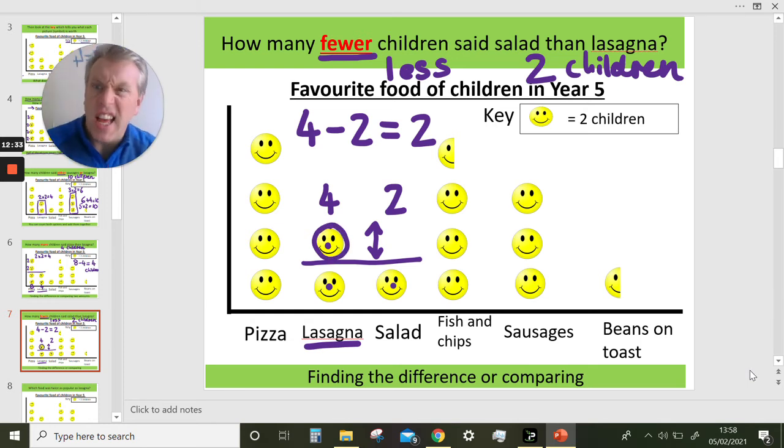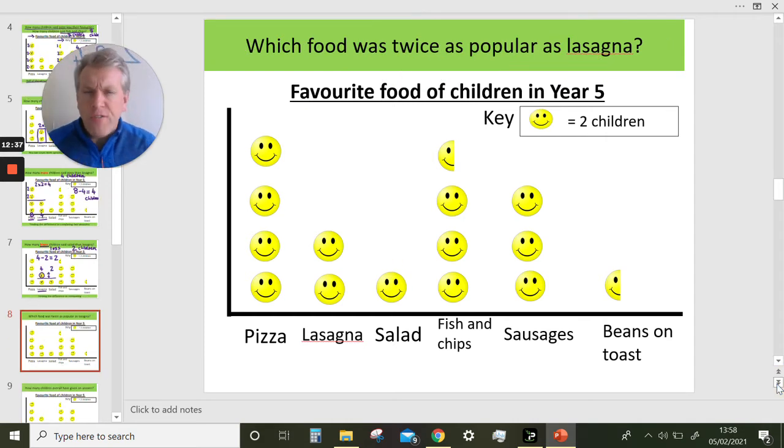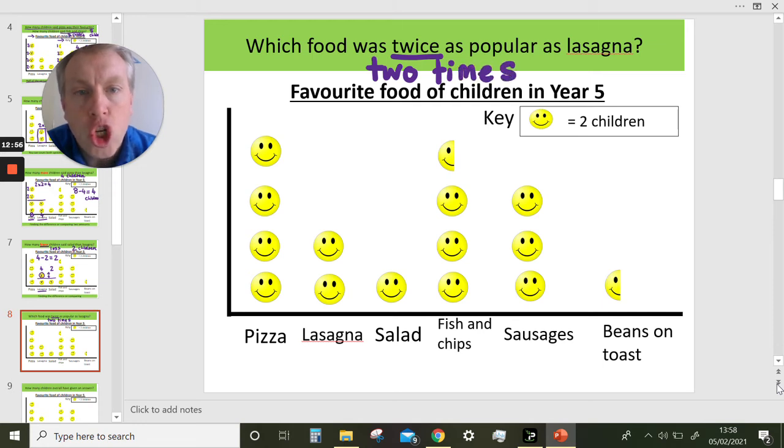That's the one that is less, so it's 2. Okay, which food was twice as popular as lasagna? What does that word twice mean? Do you know? Twice is another word for 2 times. 2 times as popular as lasagna.